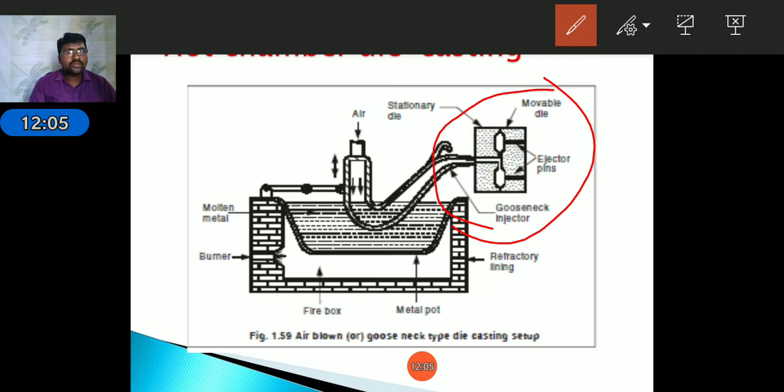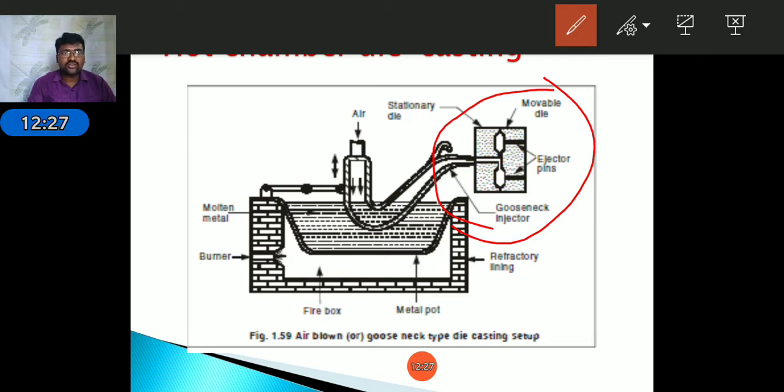After that, by using some clamps, we hold these two dies in the required position. Then, by pumping compressed air into the gooseneck, the molten metal inside the gooseneck is pumped through the nozzle into the mold cavity.